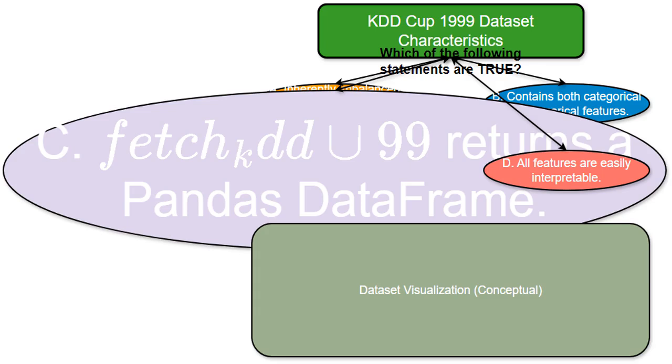This is incorrect. The _fetch_kddcup99 function doesn't directly give you a pandas data frame, which is a structured data format commonly used in Python for data analysis. You'll need to do some extra work to convert the output into a data frame.